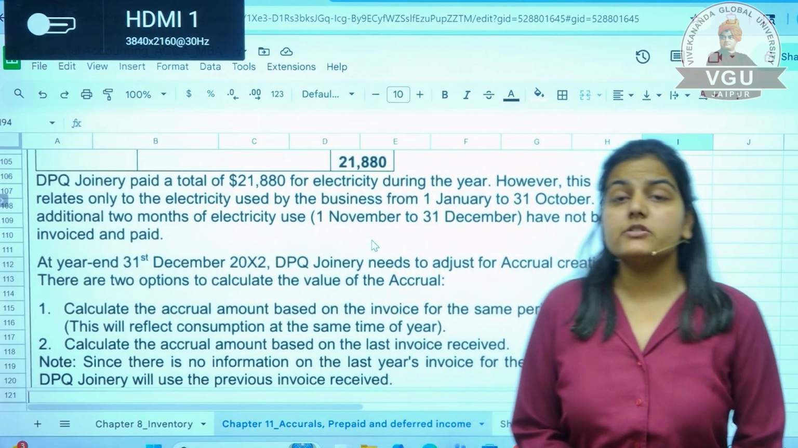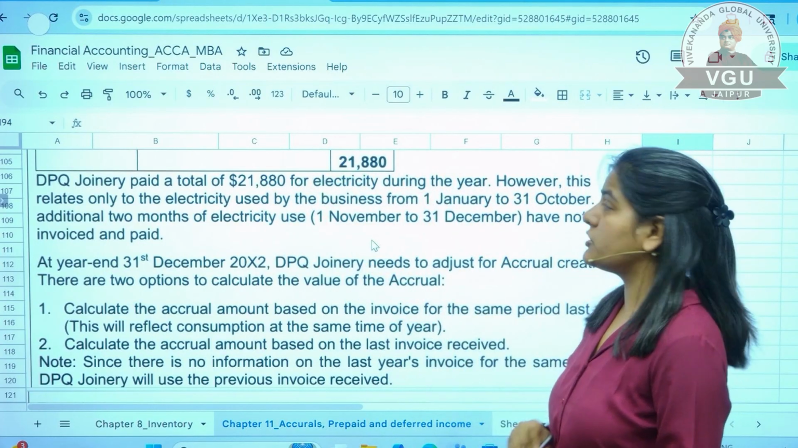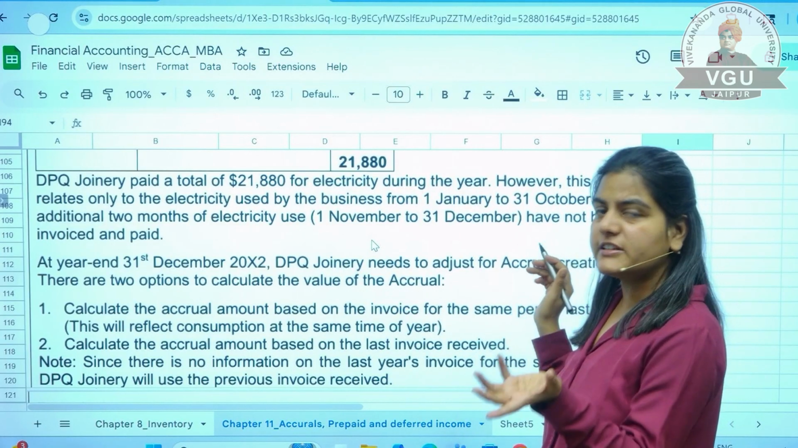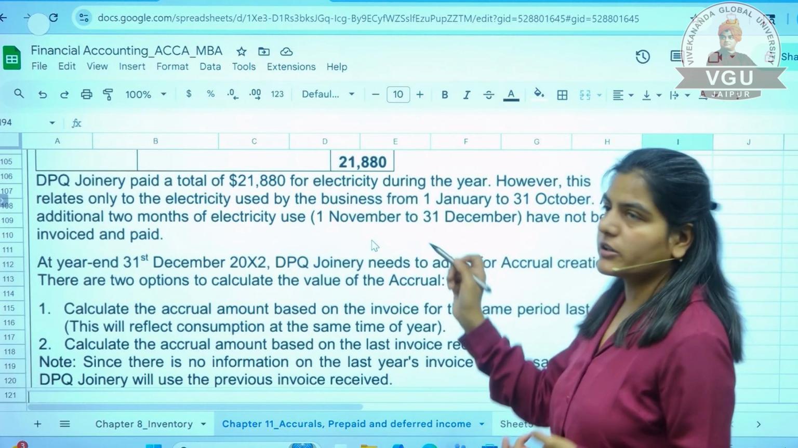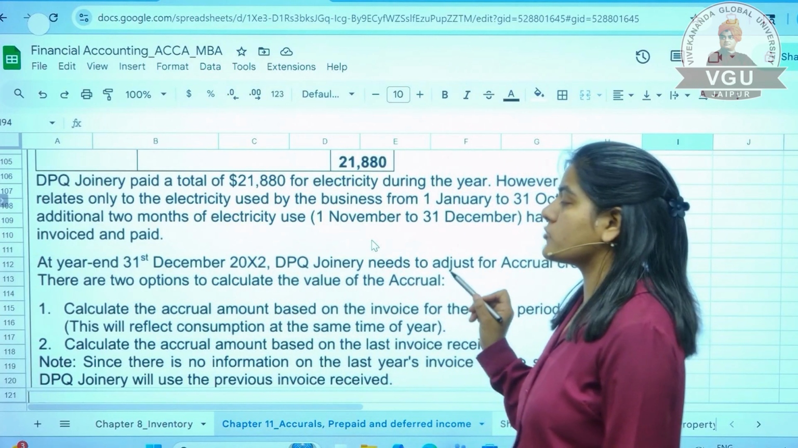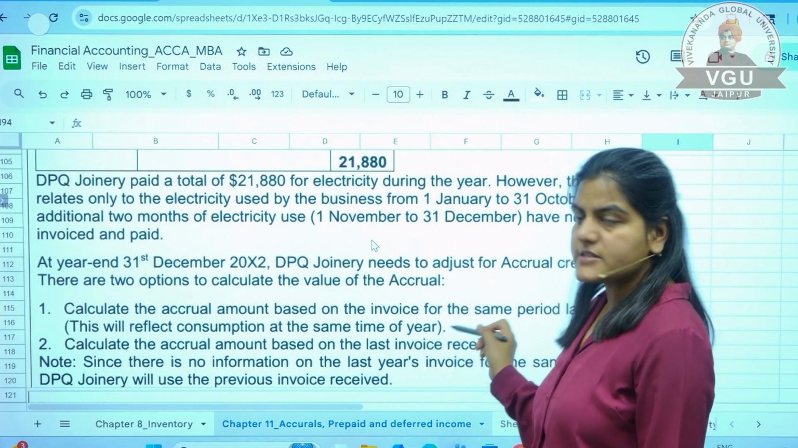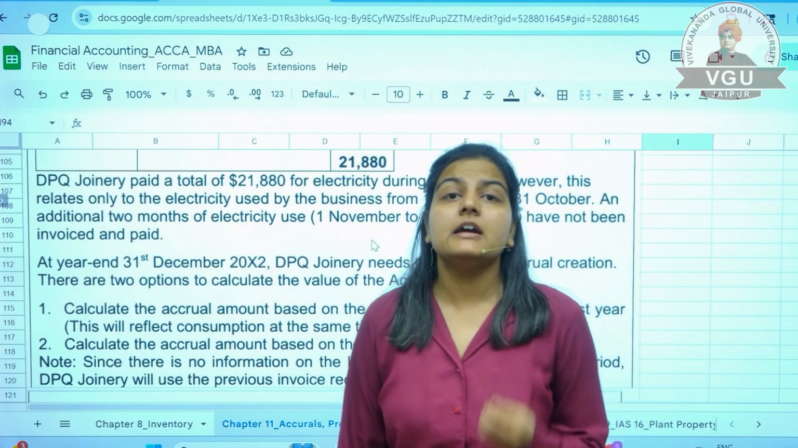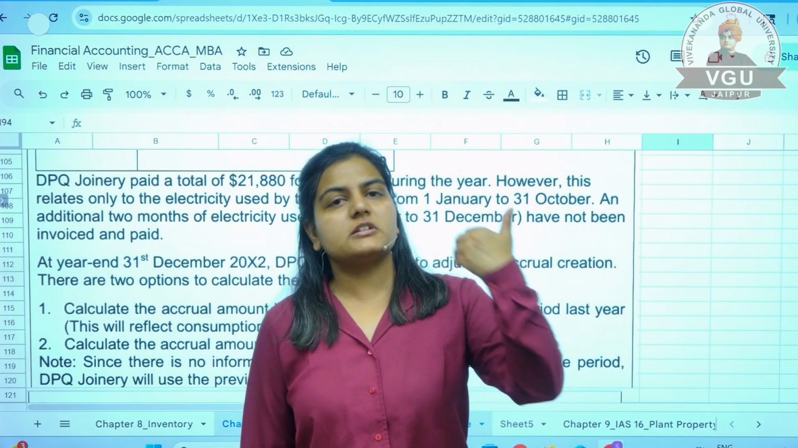Now let's see what this question further says. However, this relates only to the electricity used by the business from 1st January to 31st October. Of course, these bills were only for the 10 months, and the additional 2 months of electricity use, that is November and December, have not yet been invoiced or paid. Further, on 31st December, DPQ Joinery needs to adjust for outstanding expenses or accruals. So how will you estimate this 2 months' amount? Since you have not received any invoice and neither have you made any payment, how will you make this adjustment in the books of accounts?